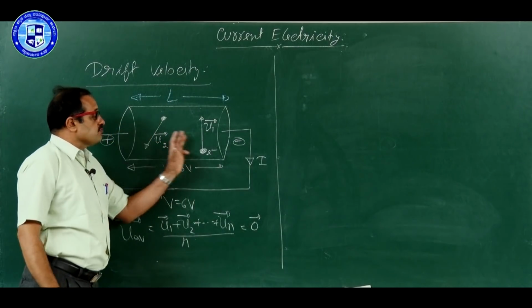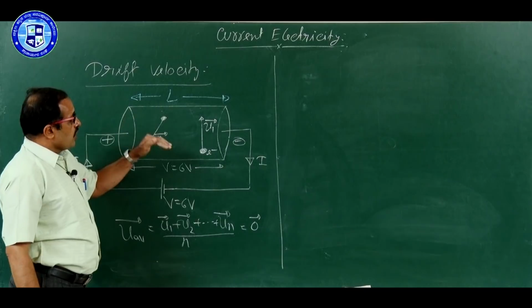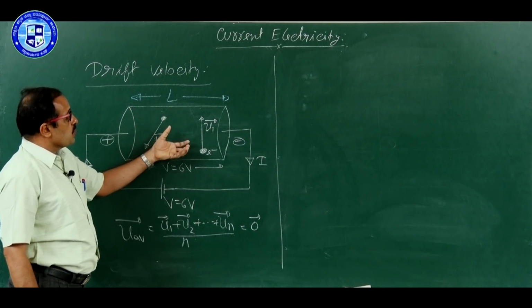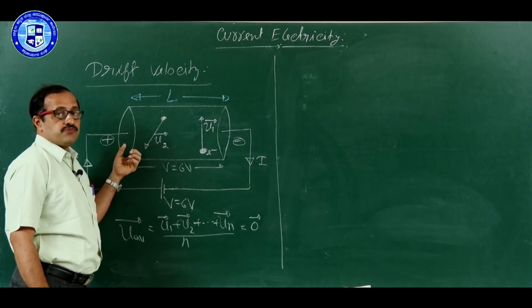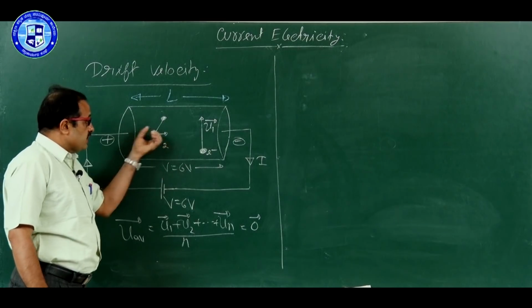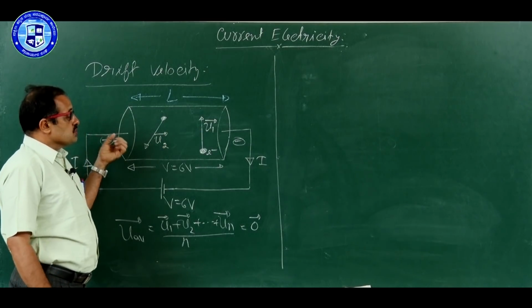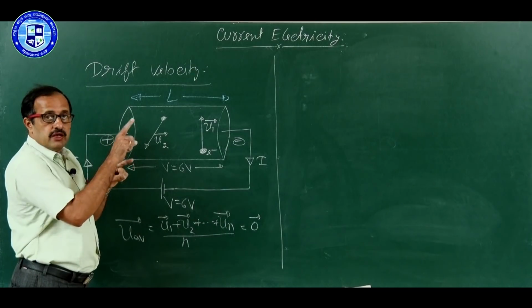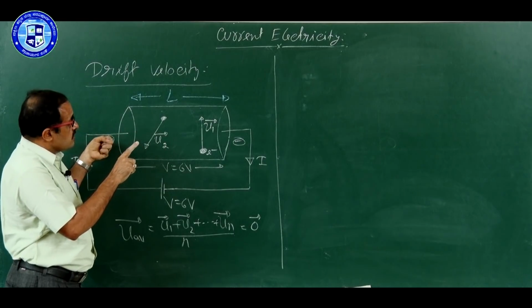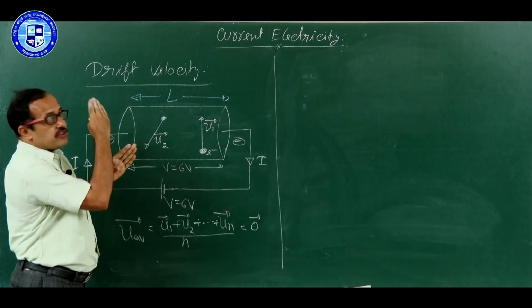Now, these are the thermal velocities. Along with thermal velocity, thermal motion, you have accelerated motion due to electrostatic force F. Because of the force, electrons are moving from negative to positive. So there are two types of motions, one thermal, another accelerated motion towards the positive end. Due to that, electrons change their direction.